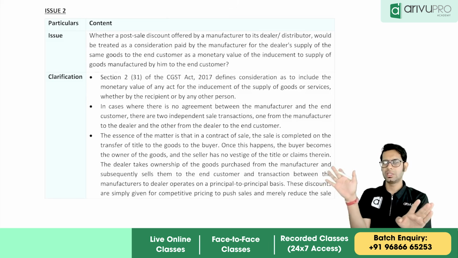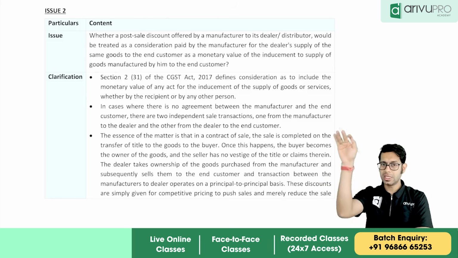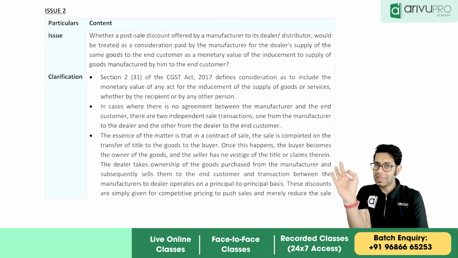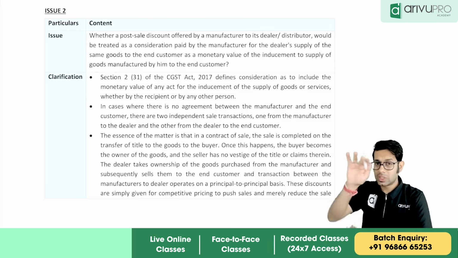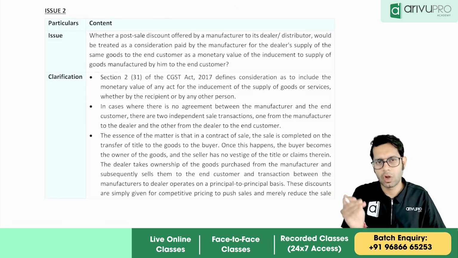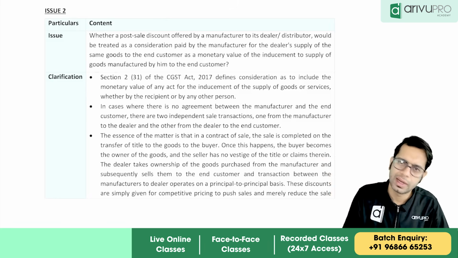The other part of the consideration definition says consideration includes monetary value of any act or forbearance by the recipient or any person, but shall not include subsidy given by central government or state government. So the second part of the consideration definition says what, sir? Monetary value of any act or forbearance shall also form part of consideration.